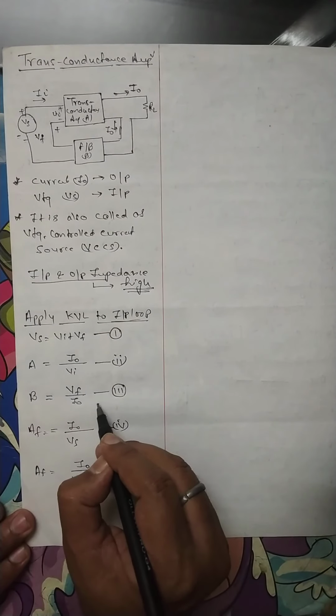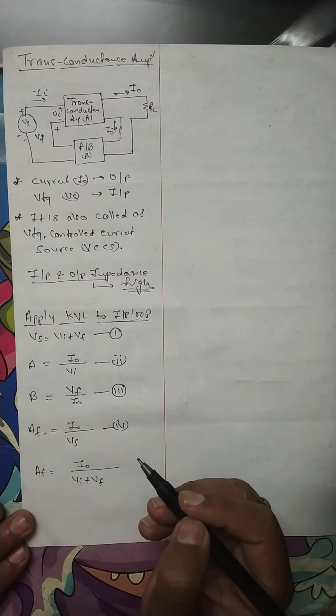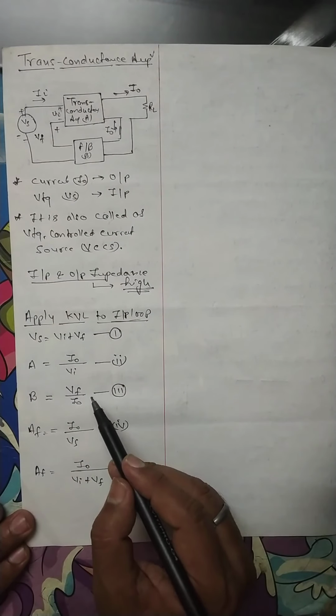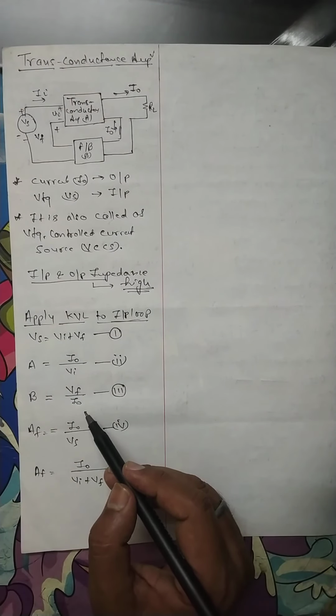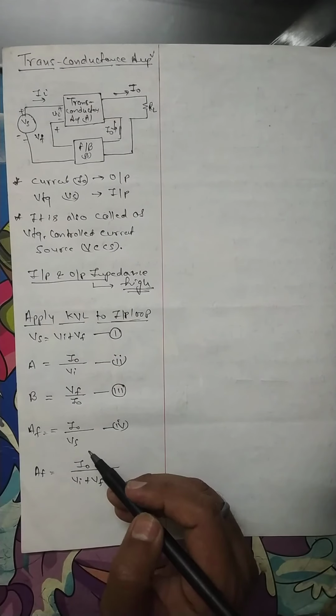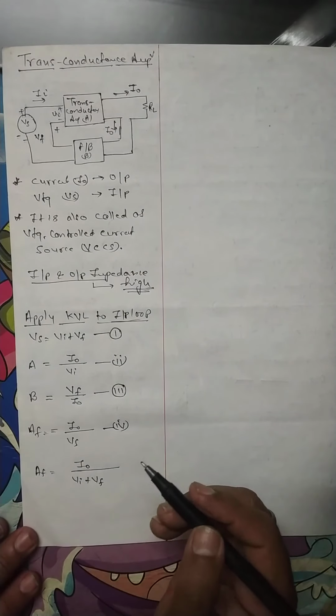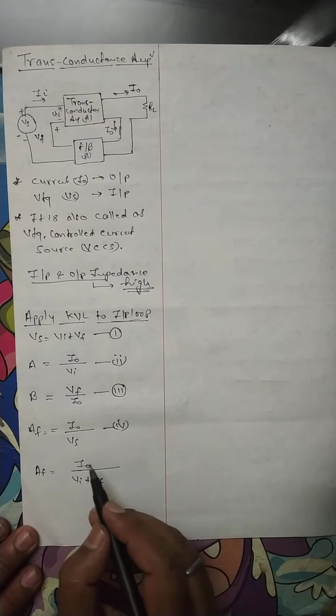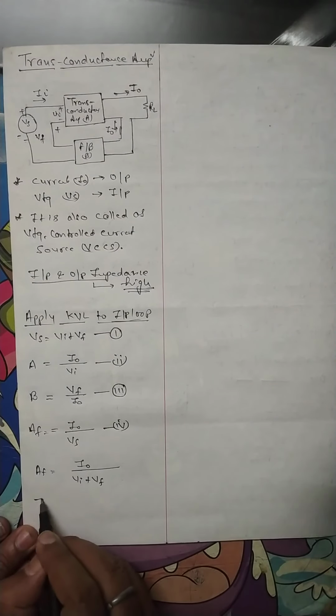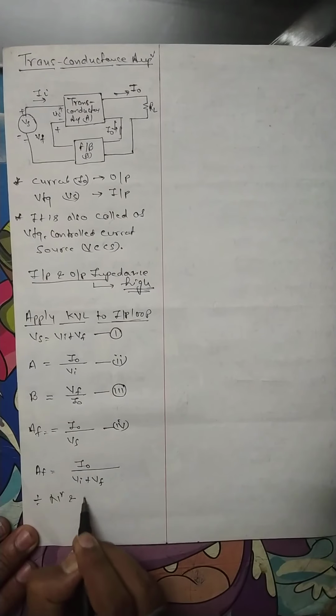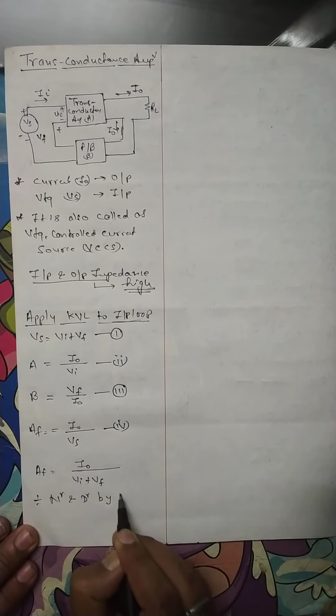Now divide the numerator and denominator by I0.